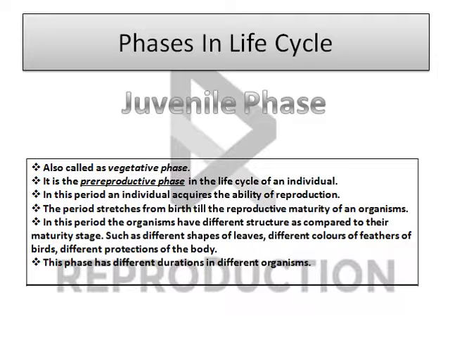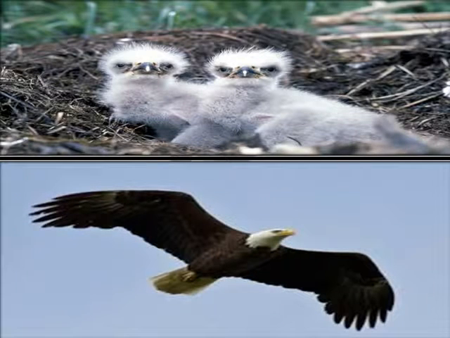Sometimes plants have a different structure of leaves in the juvenile phase and a different structure of leaves in adulthood. Likewise, the feathers of birds are different in childhood and in the maturity stage. In the above picture, you can see baby eagles in their juvenile phase. Their feather color is white. In the next picture, you can see an adult eagle whose feathers are mostly black. Thus, organisms have a different structure in the juvenile phase compared to the maturity stage.